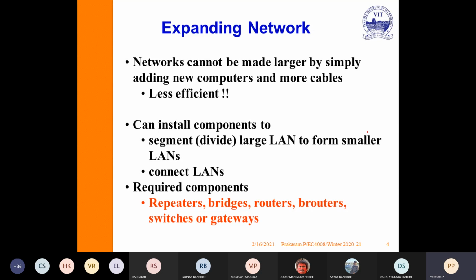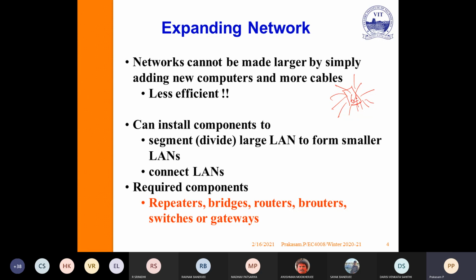Expanding the network: a network cannot be made larger by simply adding new computers and more cables. For example, using a single switch in a single LAN, say a 64 port switch, you can connect a maximum of 64 in a single network. So you cannot extend very large.